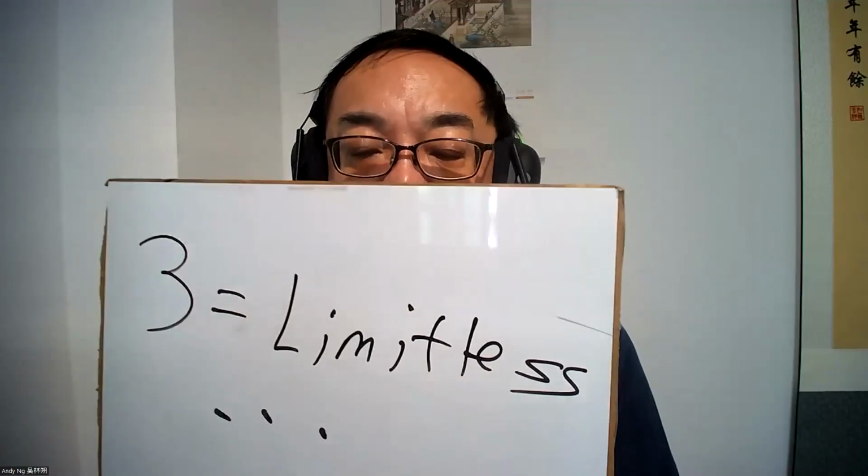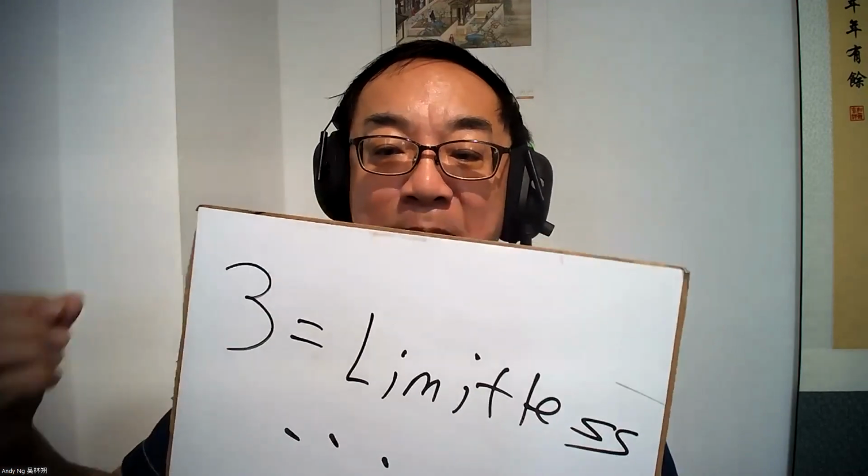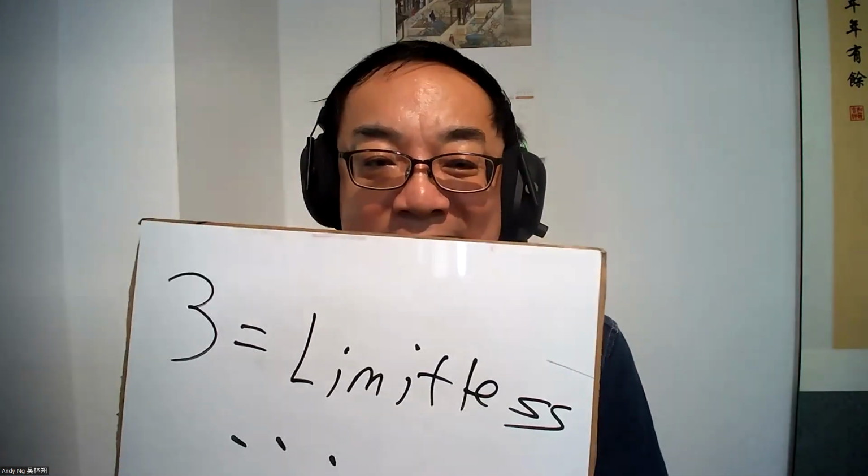But you understand that in the past, there was no writing material, so Fu Xi had to simplify the drawing. So instead of so many curvy lines, he decided to just make it a straight line. So the sky is made up of many straight lines. So he just drew many lines. And after that, he realized that it was a bit too troublesome. Why draw so many? Thereby, Fu Xi decided to have a system of three, whereby three will represent limitless. So he decided that from now on, three means limitless. That means there are more than three. Just like today, how we write, normally we put three dots. That means there are more than three. It is limitless.